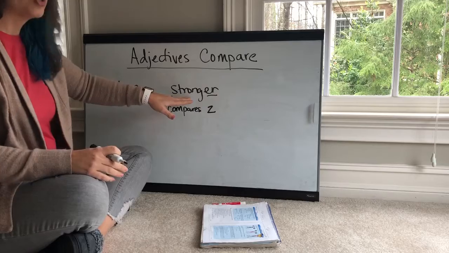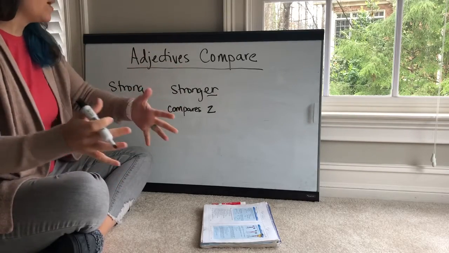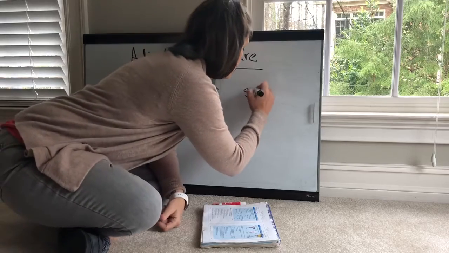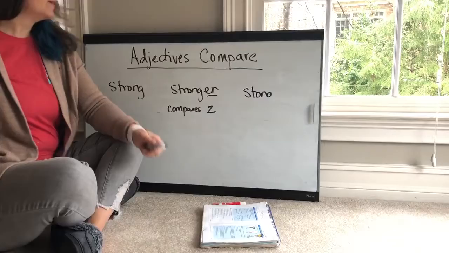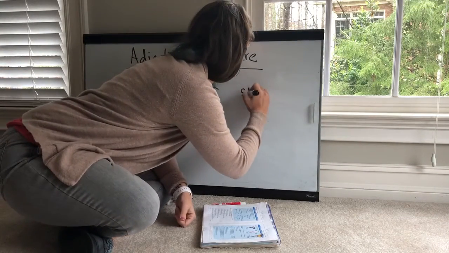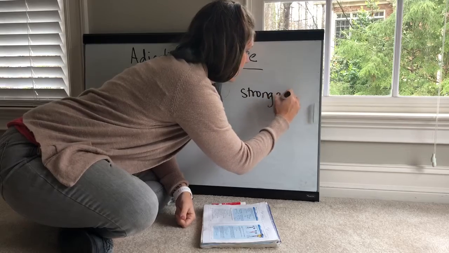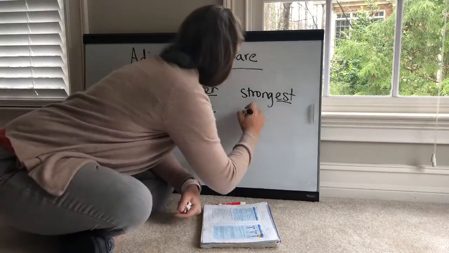Well, I am stronger is when I'm comparing me and someone else, or two things. And when I'm comparing more than two, we add EST.